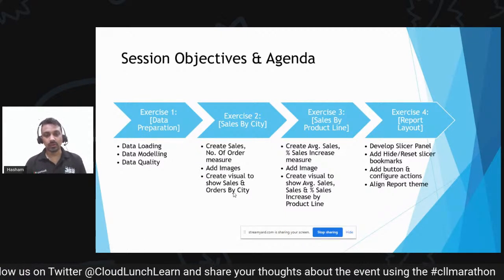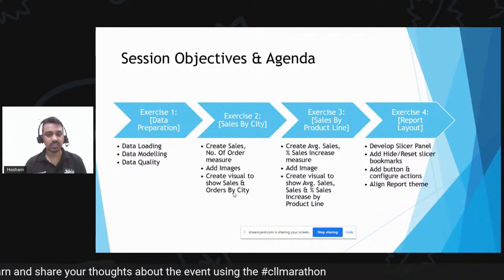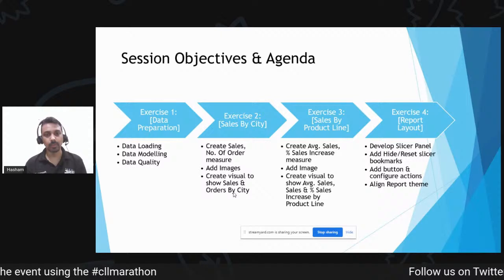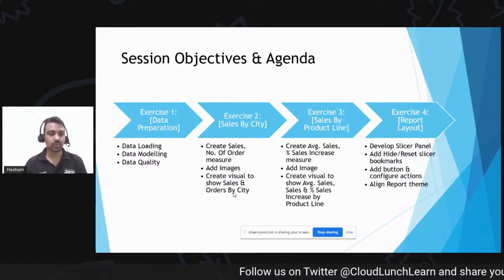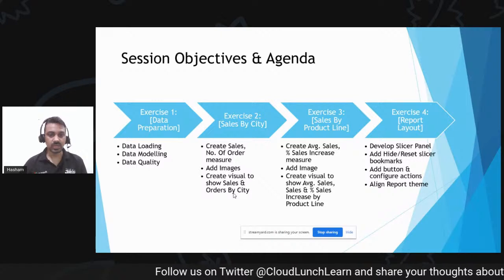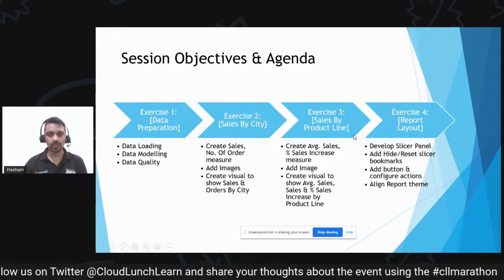For the sample data, we will be using supermarket sales data, which we have collected locally for different stores, and we have combined and concatenated these files. I have hosted this file in SharePoint. I will share it with you in a bit when we move to the demo section in 2-3 minutes.